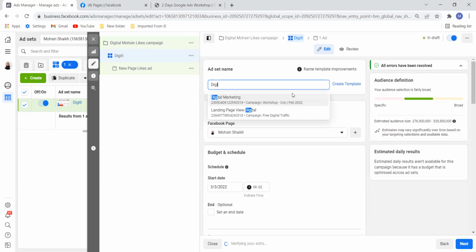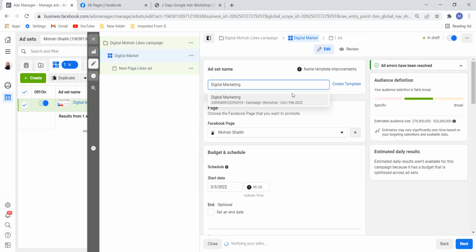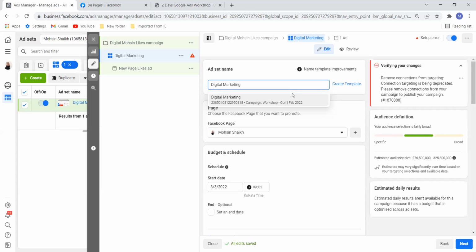digital marketing, where I'm targeting this for Maharashtra. Okay. Example. I gave the name that I'm running this campaign for the keyword. Okay, not keyword, sorry, but I want to select people who are interested in digital marketing to show my likes campaign. So I have done that so that it will be easy for me to understand this ad set because I've selected digital marketing Maharashtra. My target is Maharashtra.